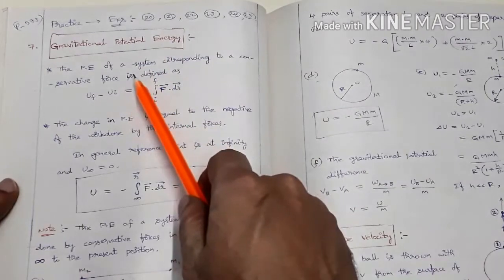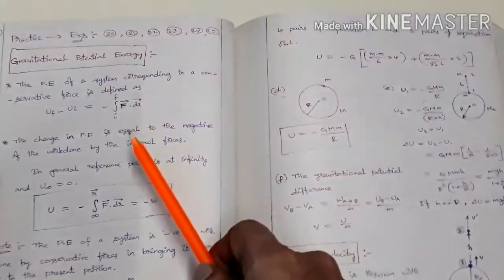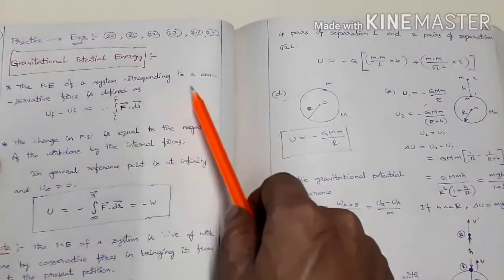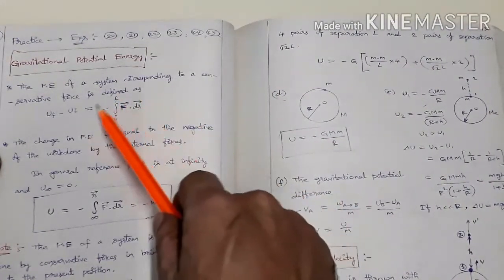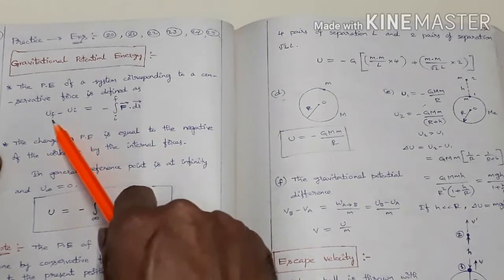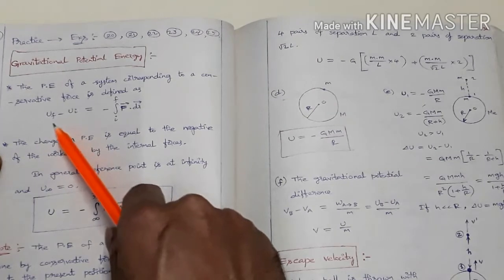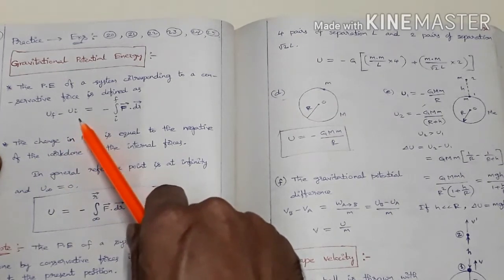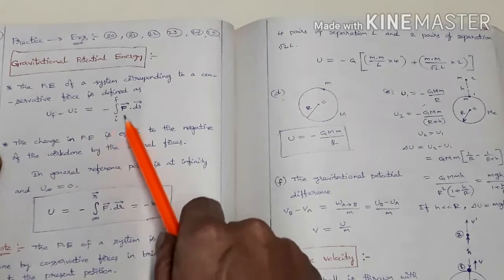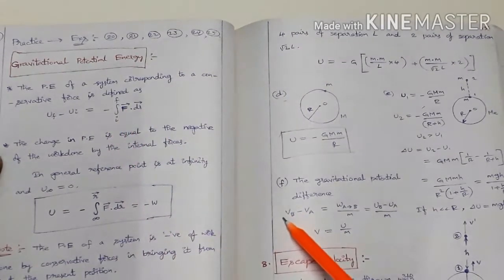Okay, next one is gravitational potential energy. So what is gravitational potential energy? The potential energy of a system corresponding to a conservative force is defined as UF minus UI. What is UF? Gravitational potential energy in final condition minus gravitational potential energy in initial condition is equal to minus integral I to F, initial stage to final stage, F bar dot dr bar.